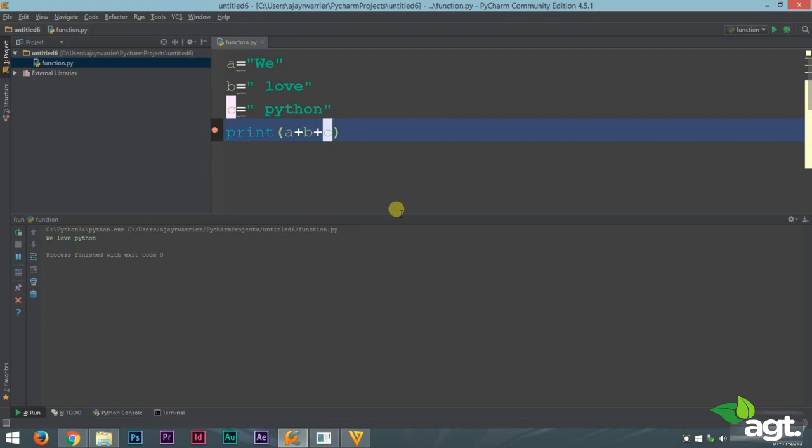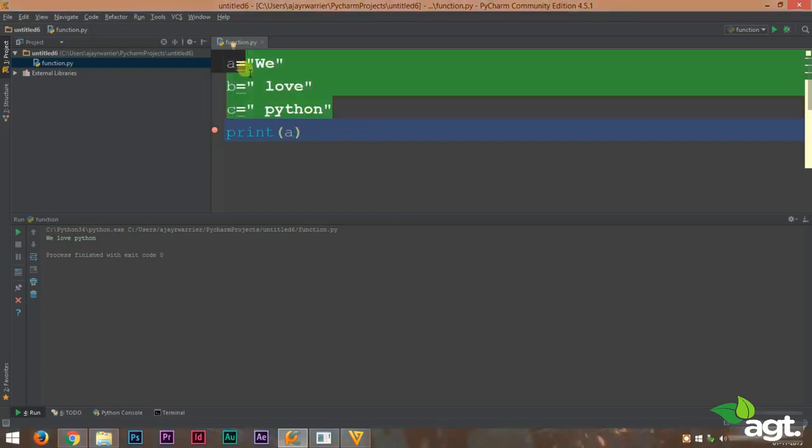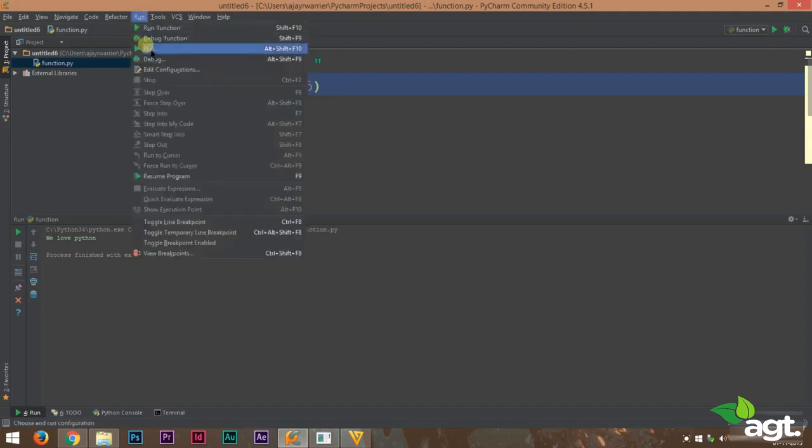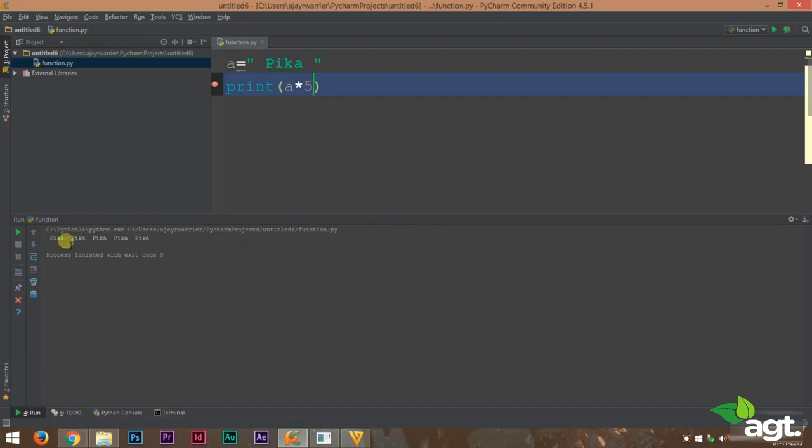Now there is one more operation that you can do on strings, that is the multiplication operator. Very simple to do. Let's change our string here. For this instance, let it be again pika. We'll give a space here and here so that our output looks good. A multiplied by 5. Instead of the addition, this time we are multiplying. Any idea how the output is going to look like? Let's run this and see. We got 5 pikas. Look here, pika, pika, pika, pika, pika.